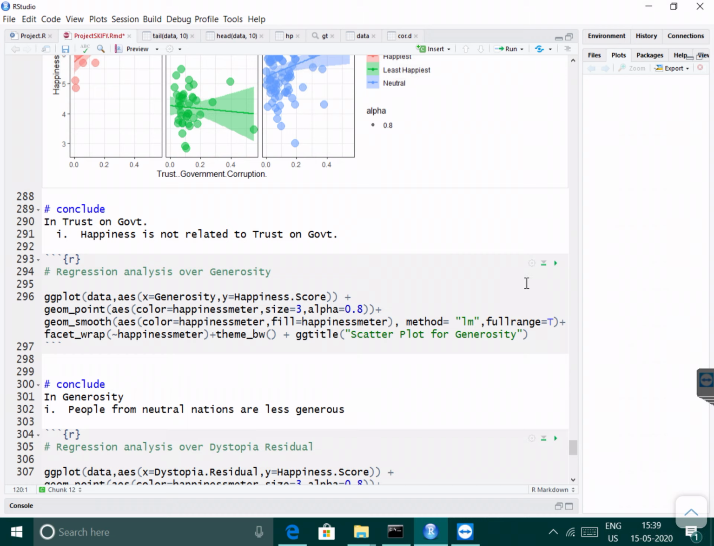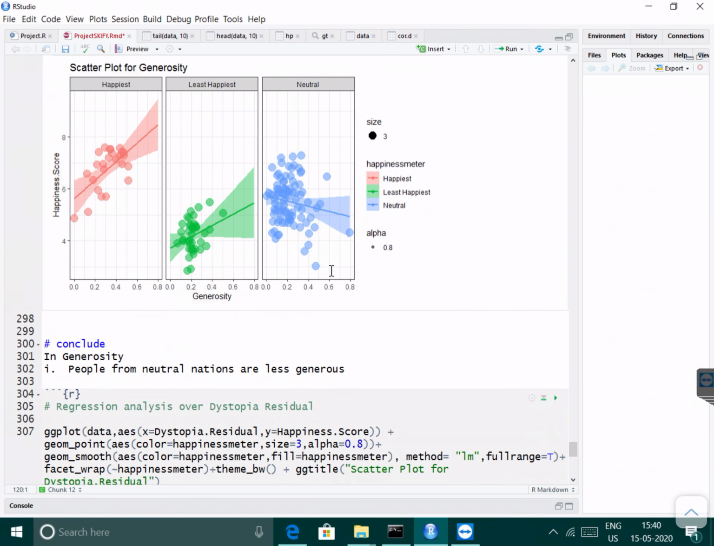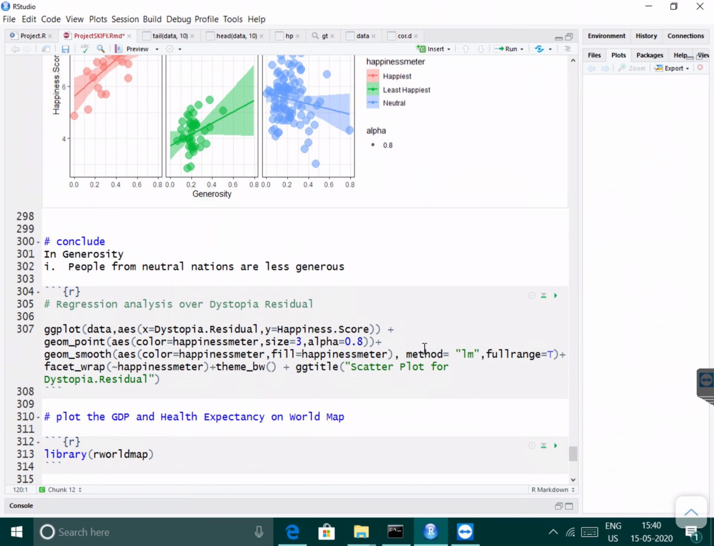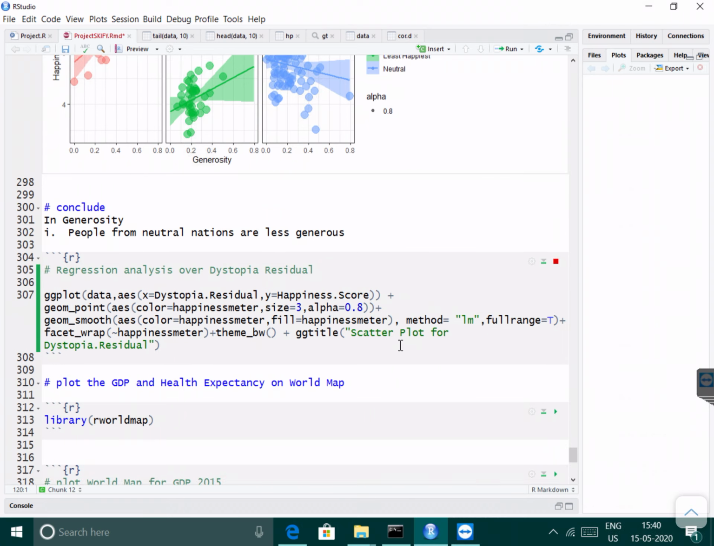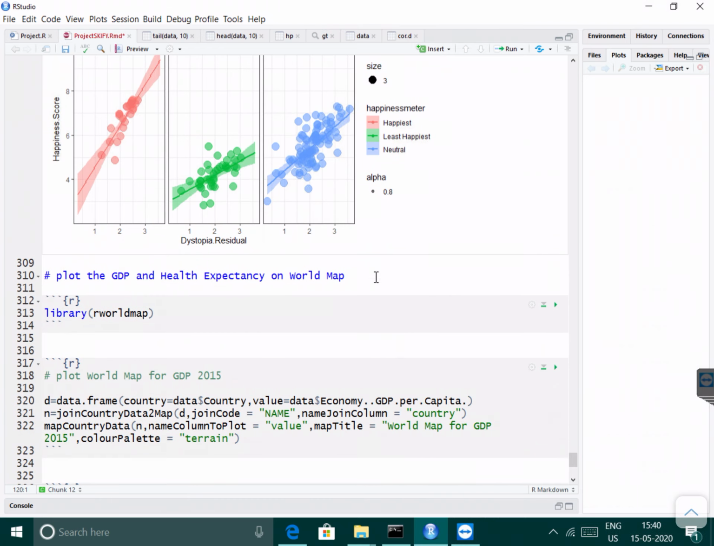Regression analysis over generosity. From this plot, people from neutral nations are less generous. Regression analysis over dystopia residual shows no such effect on happiness. So it is mixed.